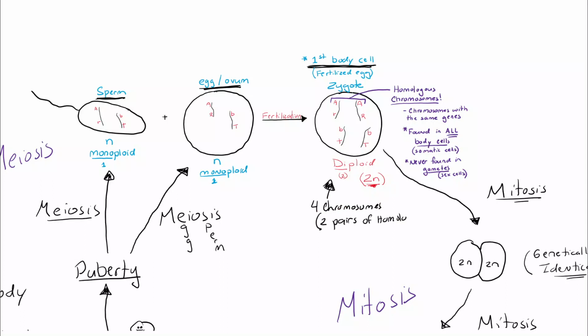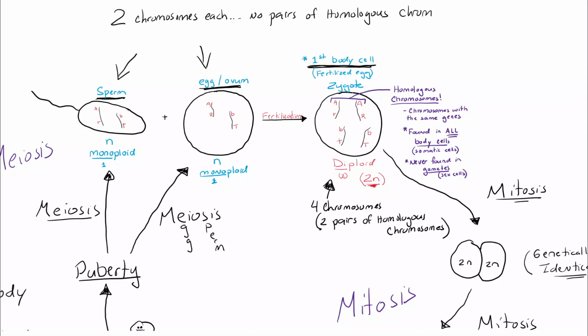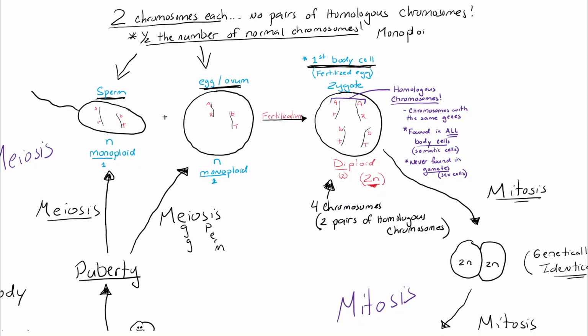So this diploid cell has four chromosomes, two pairs of homologous chromosomes. In the sperm and egg, you only have two chromosomes each, and there's no homologous chromosomes. There's only one chromosome for a specific gene. That's why it's monoploid. But you also have half the number of chromosomes. Therefore, you could refer to the cell as haploid as well. Haploid meaning half. So monoploid and haploid mean the same thing.